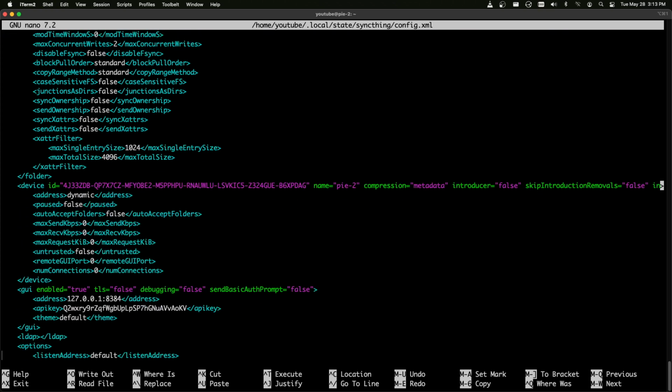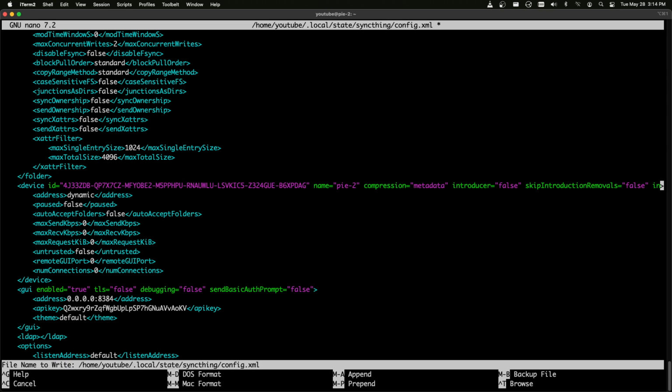We are going to scroll down until we see this line here, and now we are going to change this to be 0.0.0.0 so that it accepts a connection from any client. If you wanted to have this only accept connections from IP addresses within the same subnet as the Pi itself, you would just change it to whatever the Pi's IP address is. So now that that's done, we can go ahead and save this file.